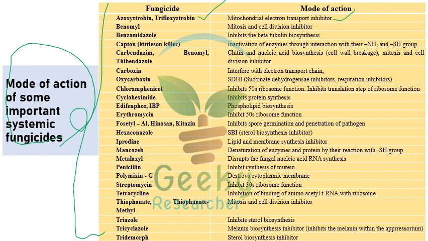Benomyl, that is a mitosis and cell division inhibitor. Benzimidazole inhibits beta tubulin biosynthesis, very important. So the mode of action of benzimidazole group is that it inhibits beta tubulin biosynthesis.